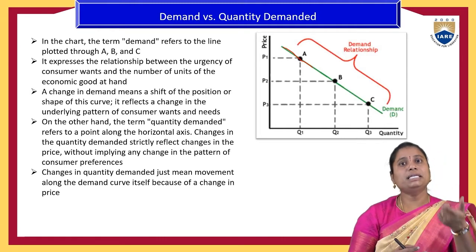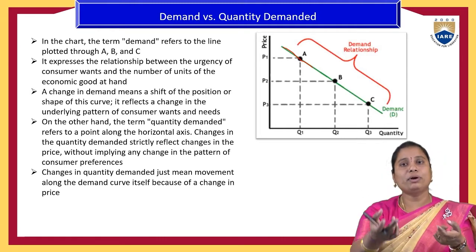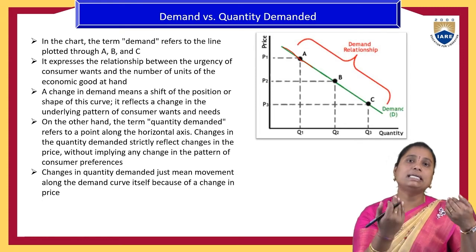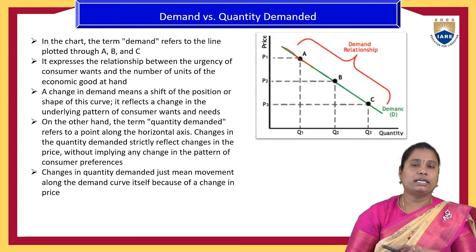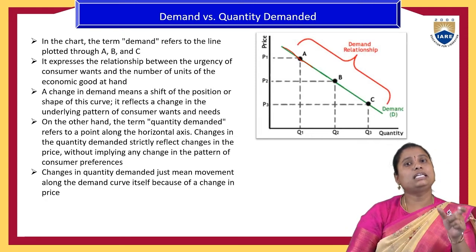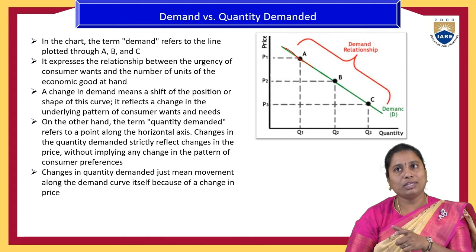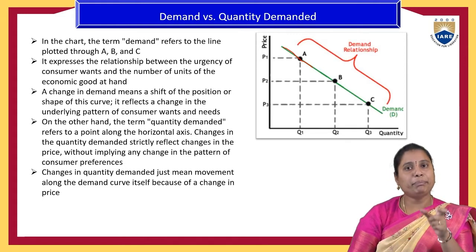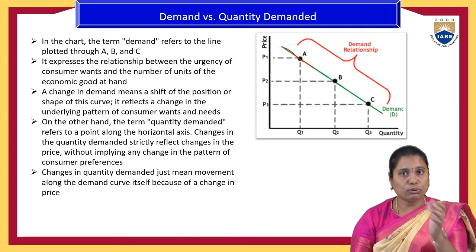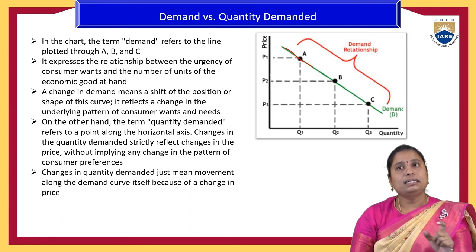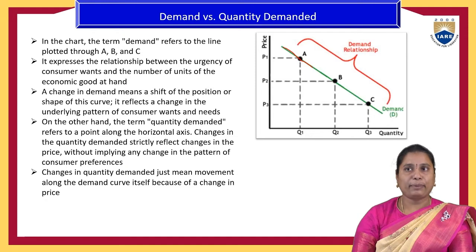Advertisement: if advertisement increases, the quantity demanded for a product also increases. If advertisement decreases, the quantity demanded will also reduce. So the determinant factors impact the quantity demanded, and how they impact it is called the law of demand.